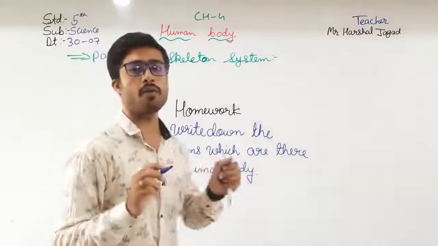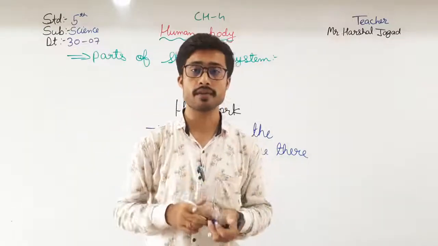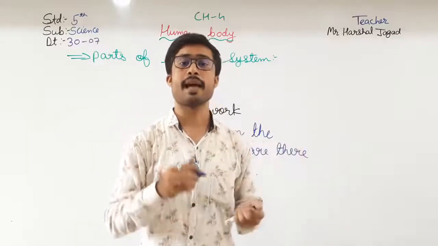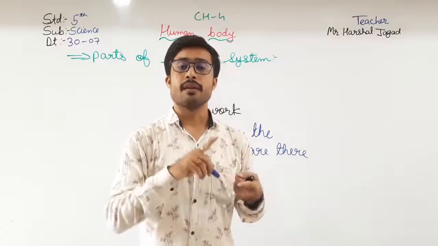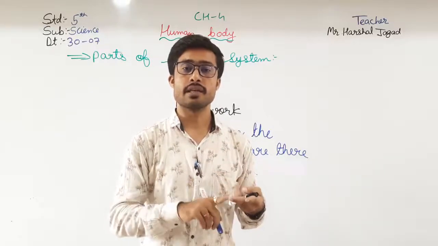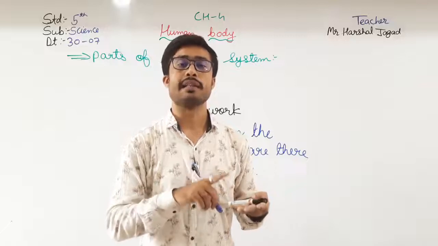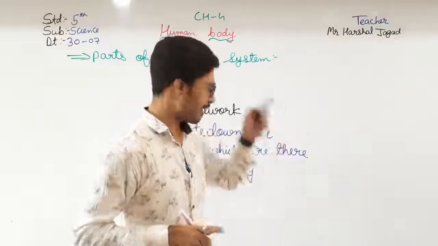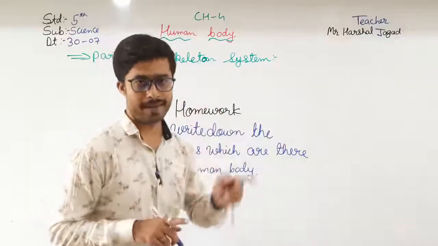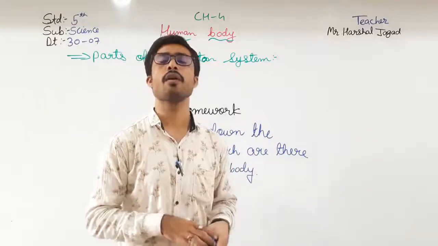Okay, in that you have to write down all the organs which are there in our body, like what? Brain, eyes, nose, ears, mouth, tongue, teeth, all the things which are there in our body. You have to make a list and write it down in your homework.